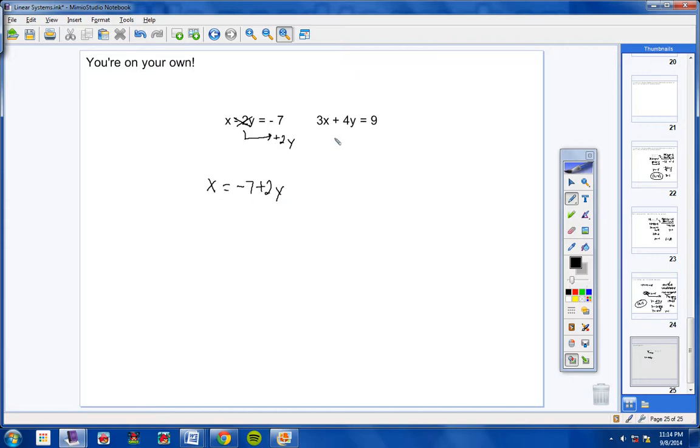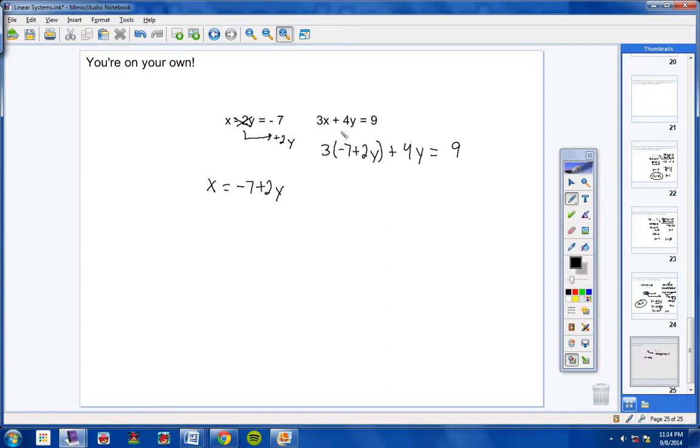So you go to the other equation, and where x is right here, we're going to substitute negative 7 plus 2y. So 3, and then parentheses for the x. Always put parentheses when you make a substitution, students. It's very important to do. So 3, and then in place of my x, I'm going to put negative 7 plus 2y, and then bring down your positive 4y, and then equals 9.